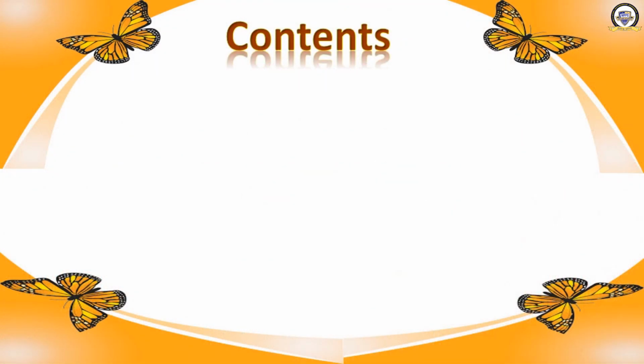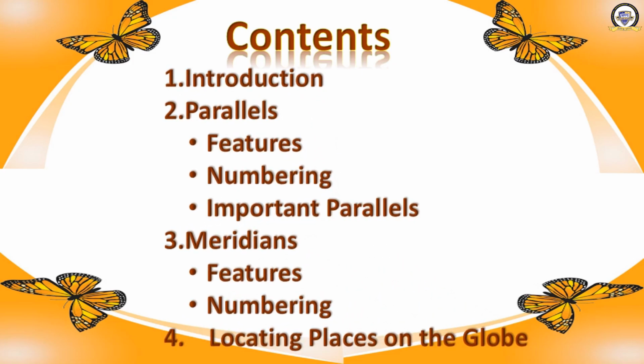First of all, we will start with the contents. What are the things which we have to cover in this chapter? First of all, we will see an introduction. Then we will learn about parallels, its features, numbering of parallels, and the most important parallels.